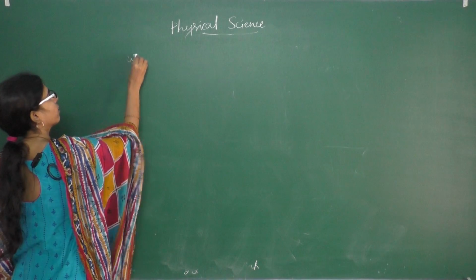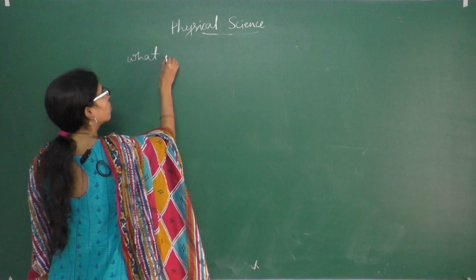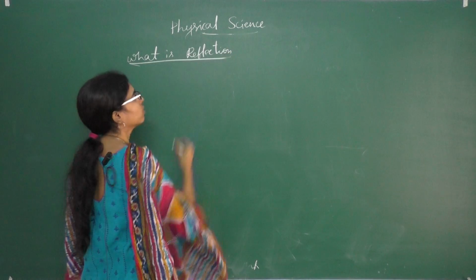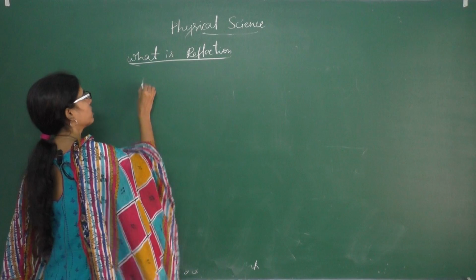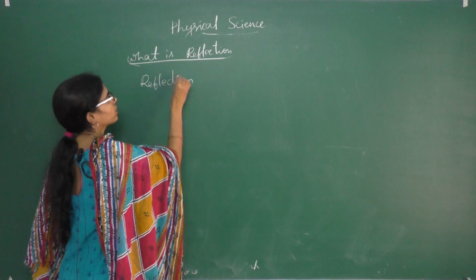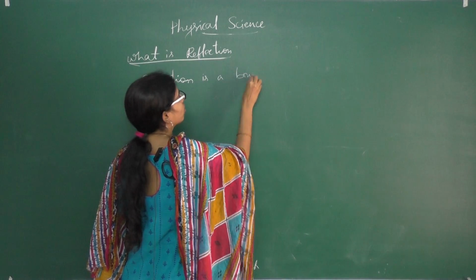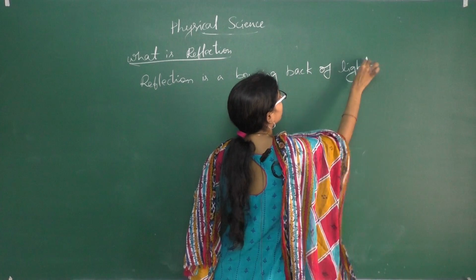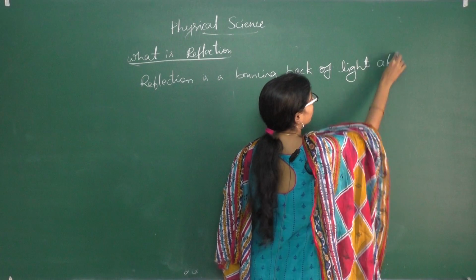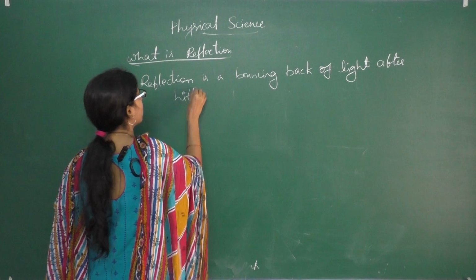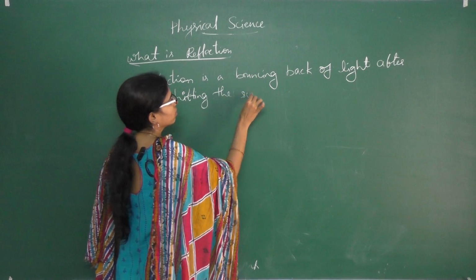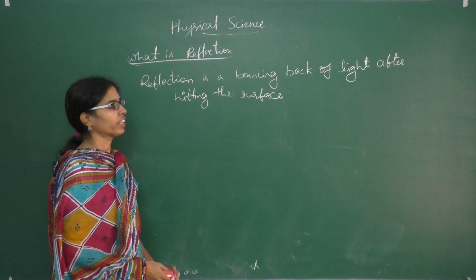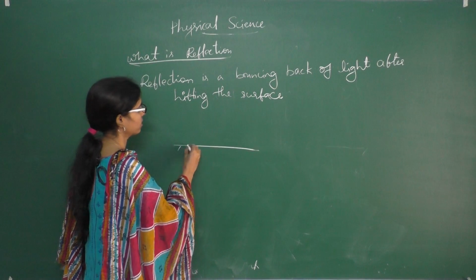Next, what is reflection? Reflection is the bouncing back of light after hitting a surface. For example, consider this is a mirror.